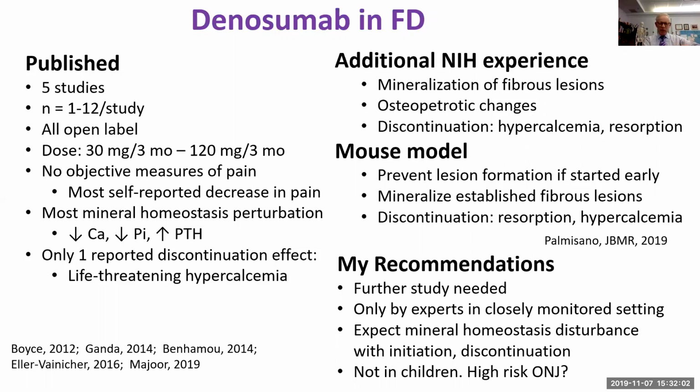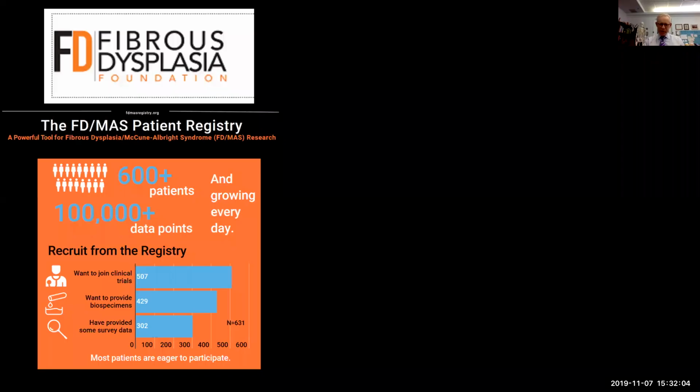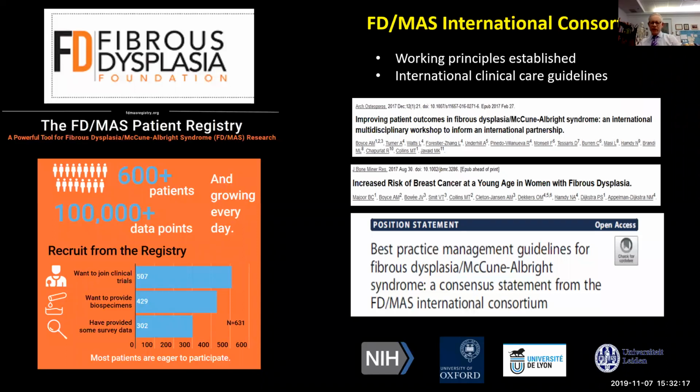So for the last couple of slides, I just wanted to point out the very nice and important work that's being done by the Fibrous Dysplasia Foundation. They have a very nice registry. There's a registry in the UK out of Oxford called the RUDY Registry as well. And there now exists an international consortium of investigators involved with fibrous dysplasia. It's really been a pleasure working with this group. I think we're making great progress.